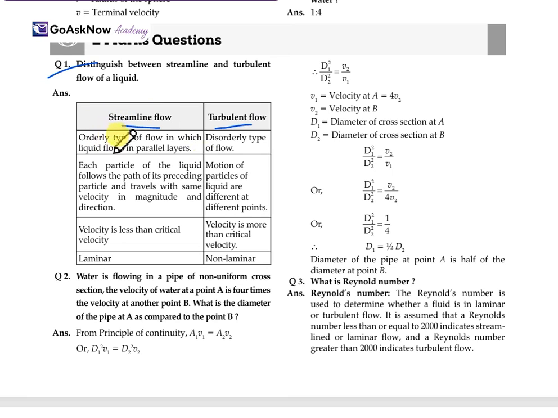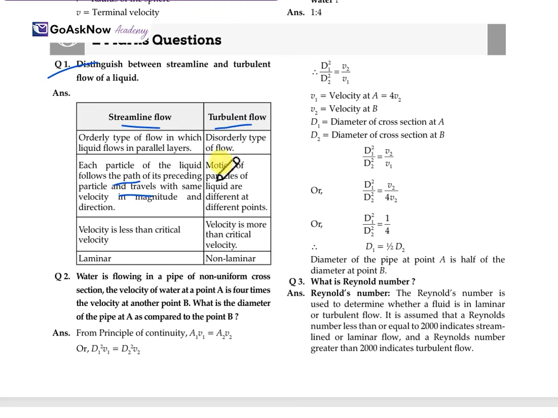Streamline is an orderly type of flow in which the liquid flows in parallel layers. Turbulent is a disorderly type of flow, with no fixed shapes anywhere in the flow. In streamline flow, each particle of the liquid follows the path of its preceding particle and travels with the same velocity in magnitude and direction.